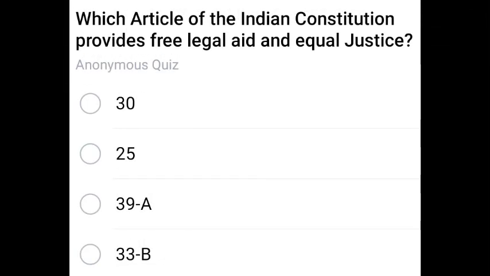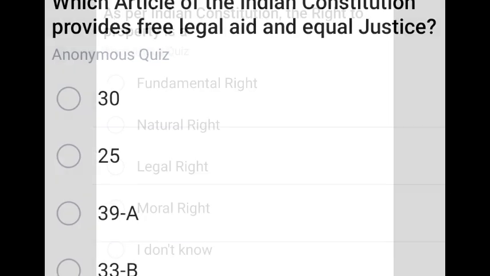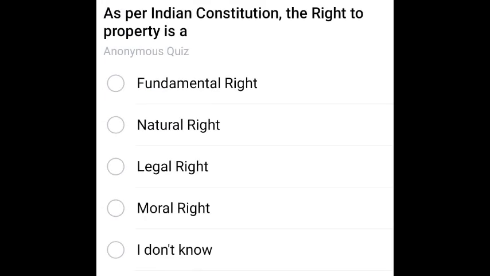Next question. Which article of the Indian Constitution provides free legal aid and equal justice? Free legal aid and equal justice. The correct answer is 39A. 39A.